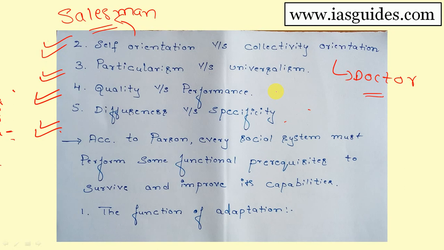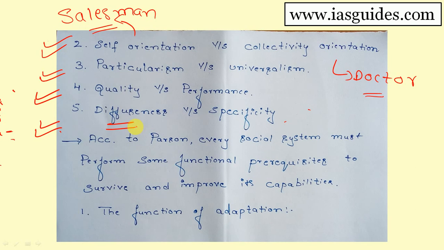But when it comes to diffuseness, we can give the example of friendship, or the husband-wife relation. Diffuseness. Okay, and the scope is wide. In friendship, we will actually talk about very personal things. And in a husband-wife relation, they discuss very personal things. The scope is very unlimited there. Getting? Specificity example, employer-employee. Diffuseness example, you can take friendship and husband-wife relation. Anyone, or both.